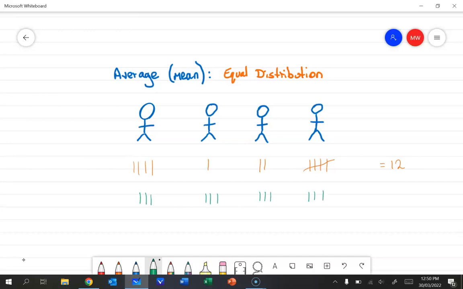the average would become how many each person had if they were equally distributed. And so the mean, or the average, would be 3. And this is a fantastic way of thinking about what the mean actually means.